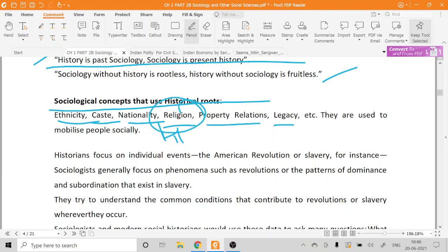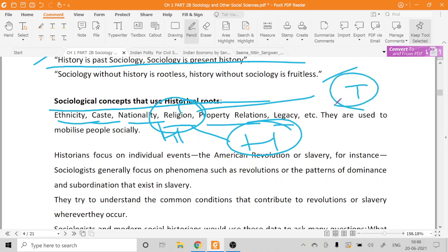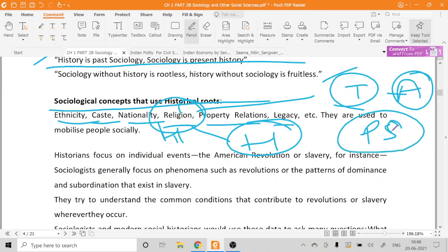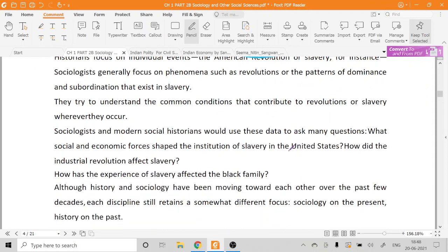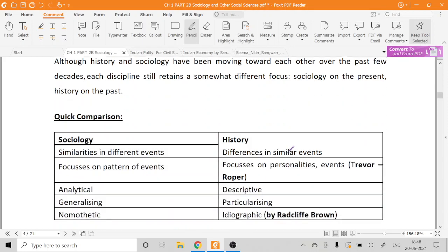Okay, when we talk about religion, does it not have historical roots? Yes, it does. When Durkheim talks about religion, he uses the words totemism or animism. It all talks about religion in primitive societies, like ancient societies. Now all this is what? History. So sociology and history are well connected. We have also seen the differences and tried to establish a close relation between sociology and history.